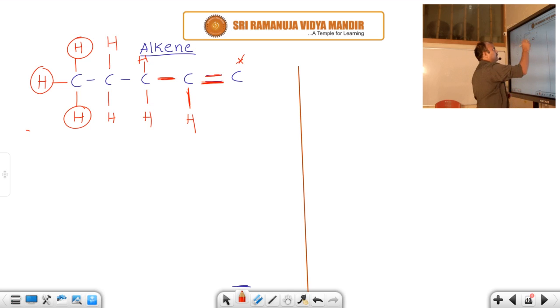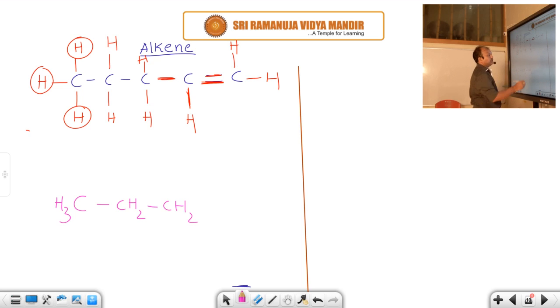If you take the last one, here a double bond is there. That means 2 bonds are there. Double bond means tetravalence, so 4 bonds are essential. Out of 4, 2 bonds are there. The remaining 2 are hydrogens. Now if you write this structure, the first carbon contains 3 hydrogens, the second carbon contains 2 hydrogens, the third carbon contains 2 hydrogens, the fourth carbon contains only 1 hydrogen, and in between them a double bond is there, and the last carbon contains 2 hydrogens.